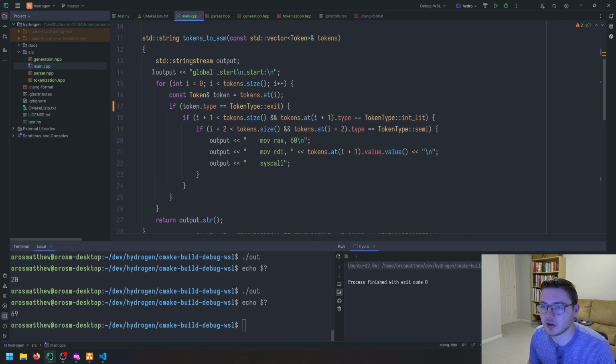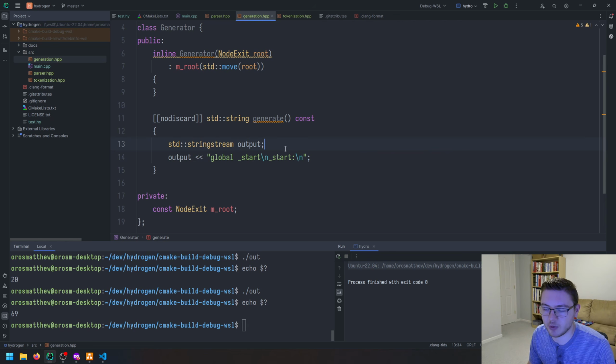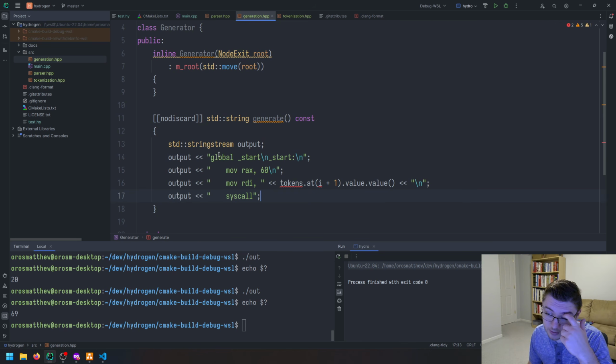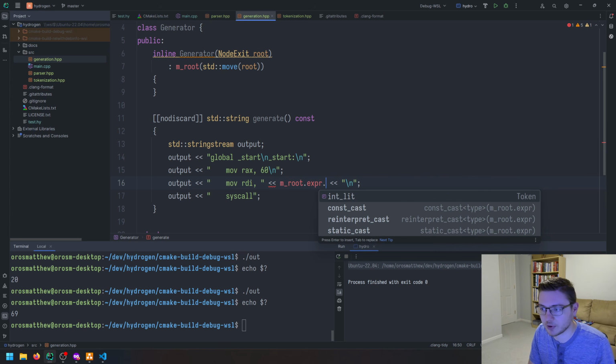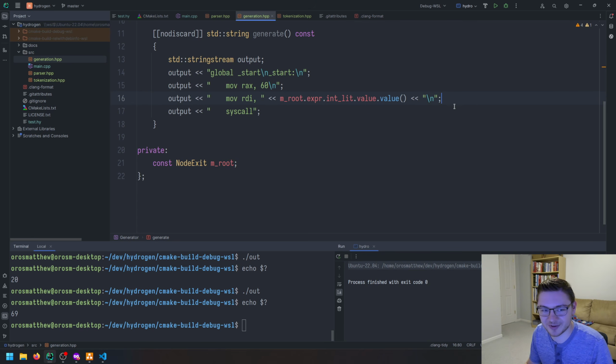So let's take some of our code that we used before and paste that in here. So we have our output. We have our global start, and then we can go ahead and take all this, and then we need to take in m_root.expression. So we're using the expression from the exit node, and then we grab the integer literal, and then we grab its value, which is an optional, but we're just going to assume it has a value for now.